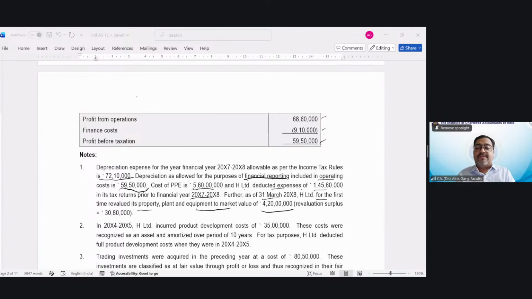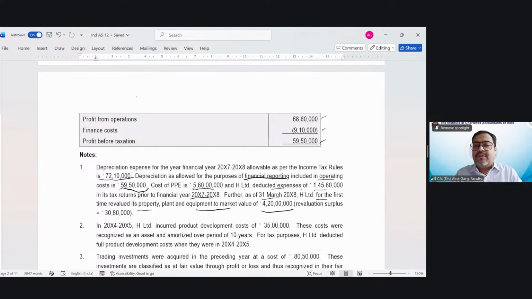The relevance of this paragraph is that the cost of PP&E is 5.6 crore and the expenses deducted were 1.45 crores. Basically they are saying the company has already charged 1 crore 45 lakh 60,000 rupees of depreciation from this 5 crore 60 lakh.